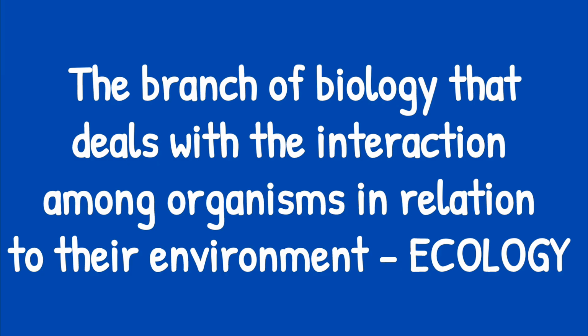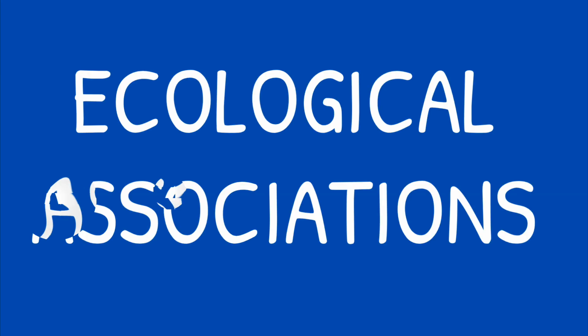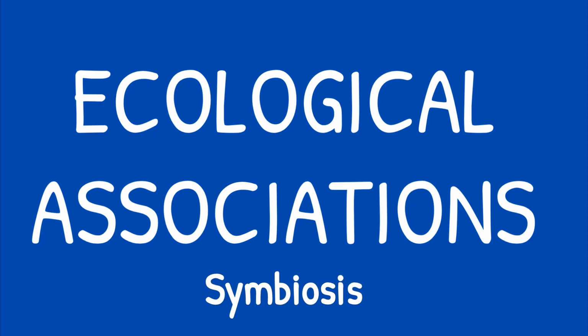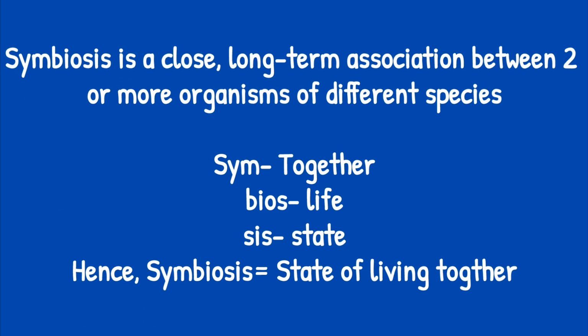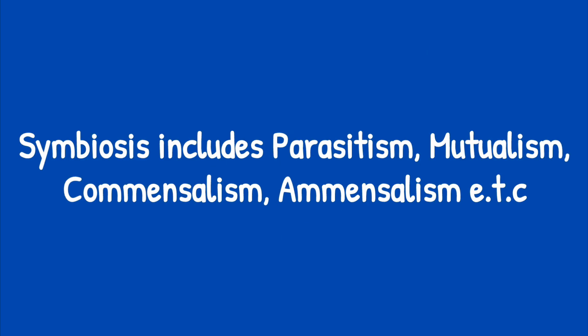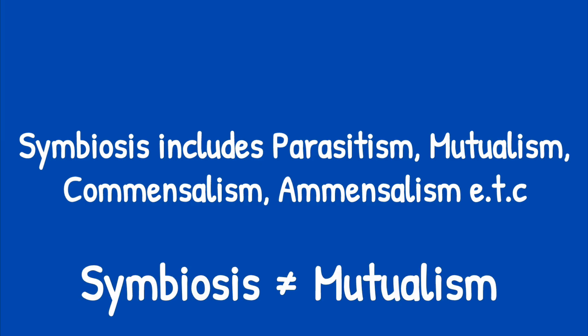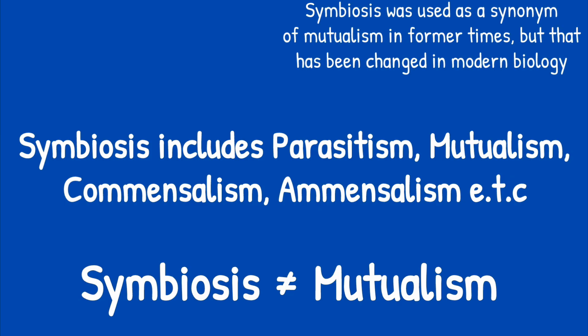And we have a particular concept that we call ecological association. So we have different kinds of associations that exist between different organisms. A very common one is symbiosis. Symbiosis is a close, long-term association that exists between organisms of different species. Please know that, of different species. So symbiosis can be parasitism, it can be mutualism, it can be commensalism. So please, symbiosis is not equivalent to mutualism. They are different things, although they are similar, they are two different terms. So kindly note that, please.